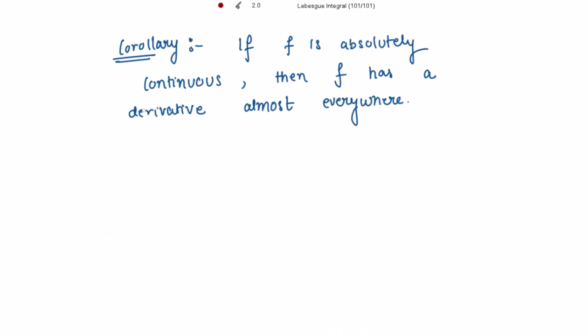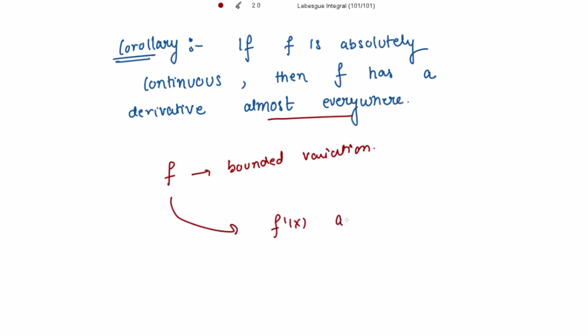Next is a corollary. If f is absolutely continuous, then f has a derivative almost everywhere. For this also we have to show first that f is of bounded variation, and when f is of bounded variation, then f has a derivative almost everywhere. So let's show first that f is of bounded variation.